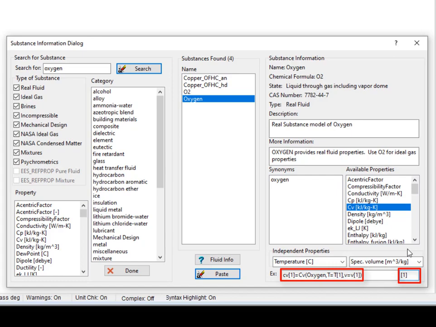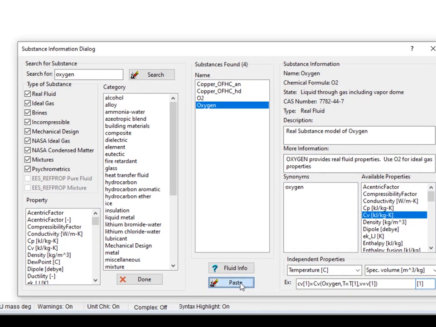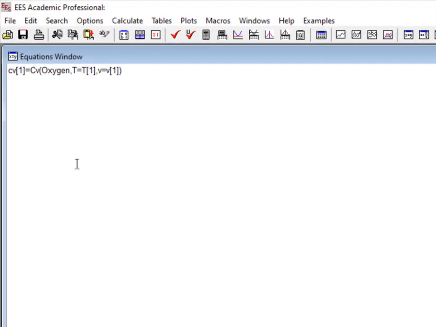So maybe this is state 1, and I would put a square brackets 1, and that would apply that across the board here. Finally, if you select paste, then you would paste that function call into the equations window, which would prevent you from having to type it.